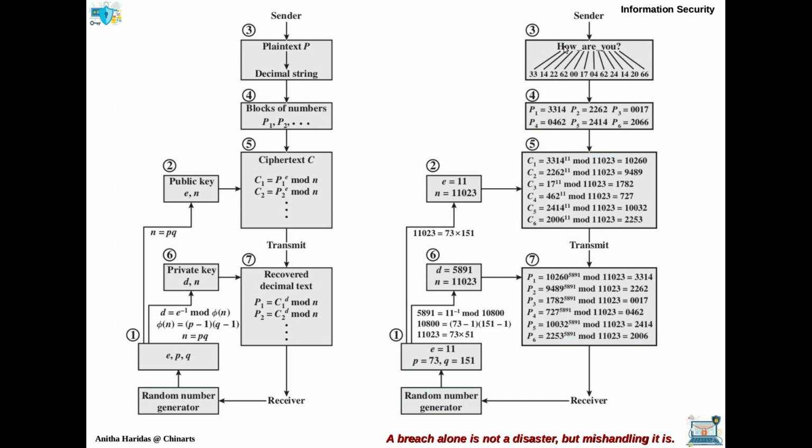So for H and O we have 33 and 14. So the first block will be 33 and 14. The second block will be W and A, so W is 22 and A is 62. Then we have R and E.